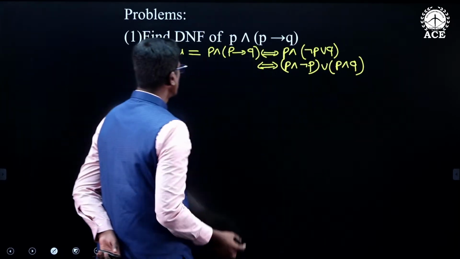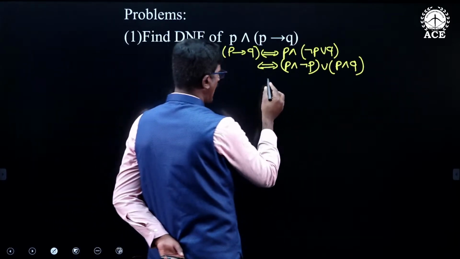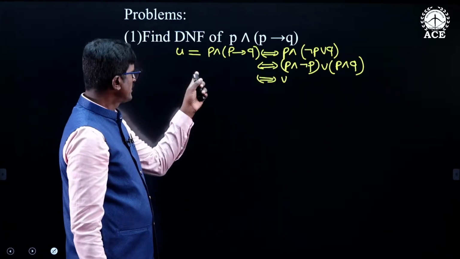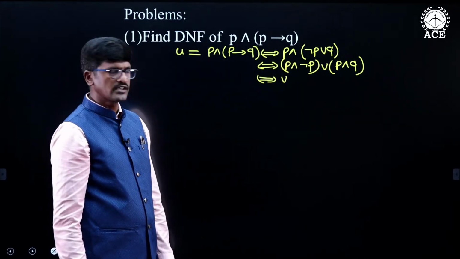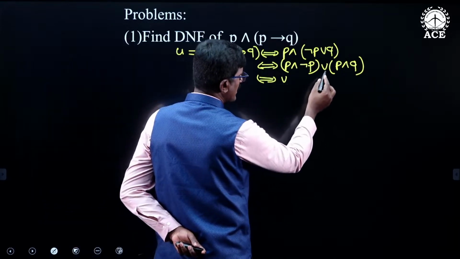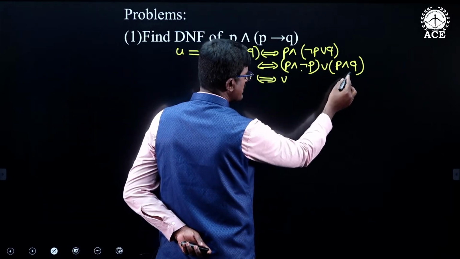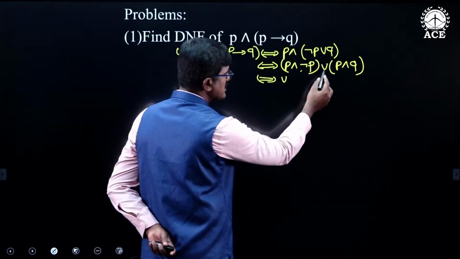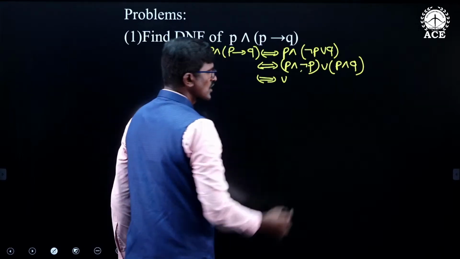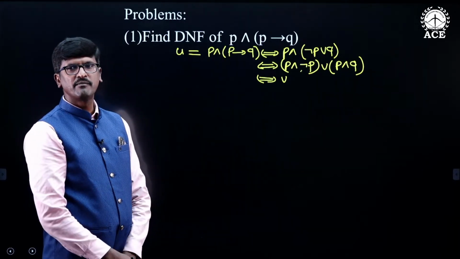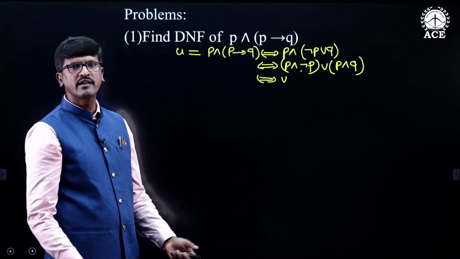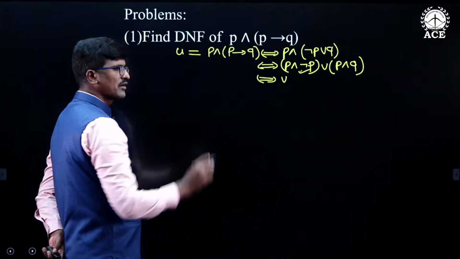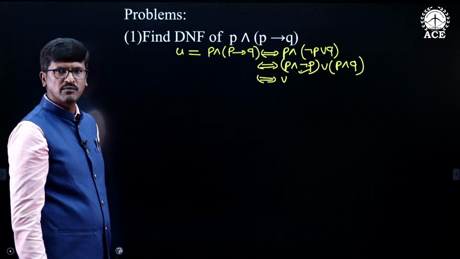Now look at, this is the compound statement U and this is the equivalent statement V. If you observe, both U and V are logically equivalent to each other, and V is a disjunction of two compound statements. These two compound statements are conjunctions of the components P, Q or their negation. Therefore, this is called the disjunctive normal form of U.